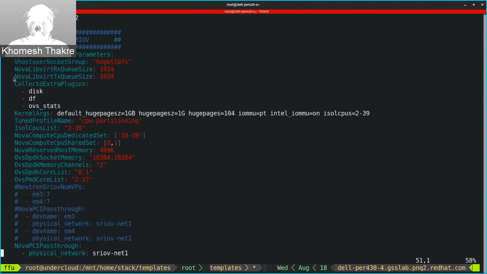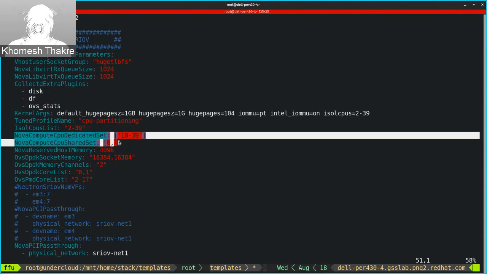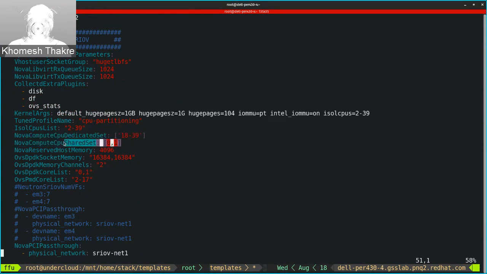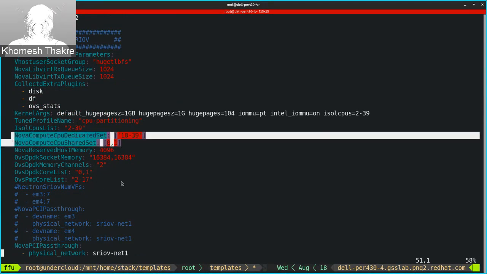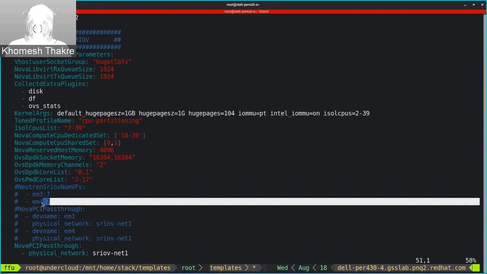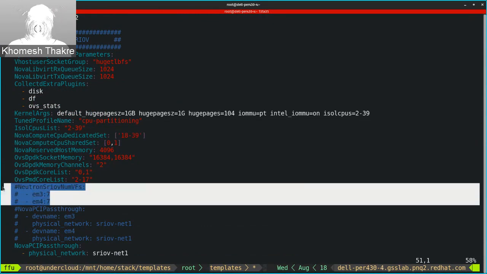So there are not much of changes if we see here. There is a change in the CPU set. We have these new parameters called Nova compute CPU set. Earlier we used to have Nova vCPU pin set, but that parameter has been deprecated and these two new parameters are added. Other than that, we have this neutron SR-IOV num VF.